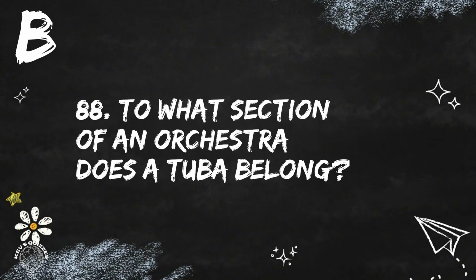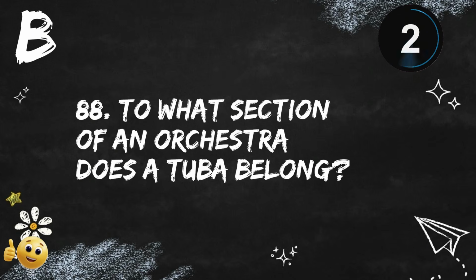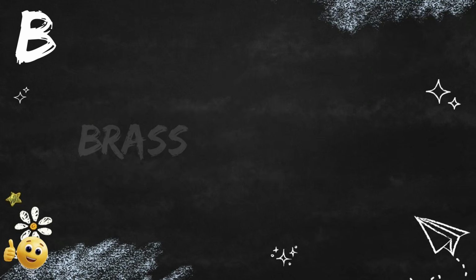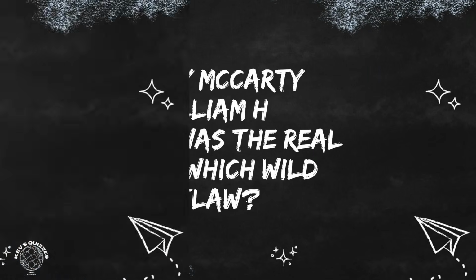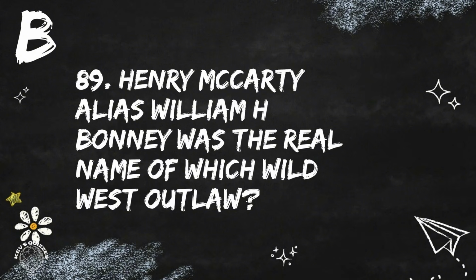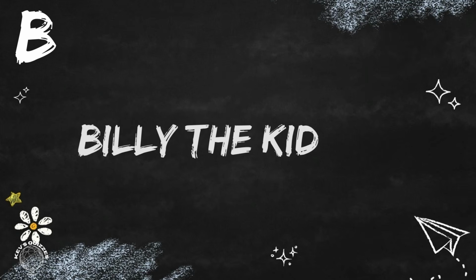Question 88. To what section of an orchestra does a tuba belong? The tuba belongs to the brass section. Question 89. Henry McCarty, alias William H. Bonney, was the real name of which Wild West outlaw? That was Billy the Kid.